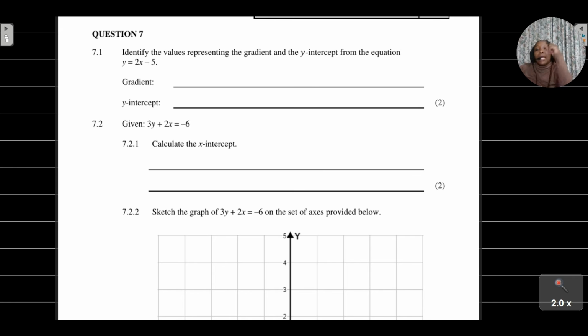Question 7 deals with the concepts that we've learned when looking at how you draw your linear graph, or your straight line. Remember that when you're working with a straight line, there's a standard form: y is equal to mx plus c.